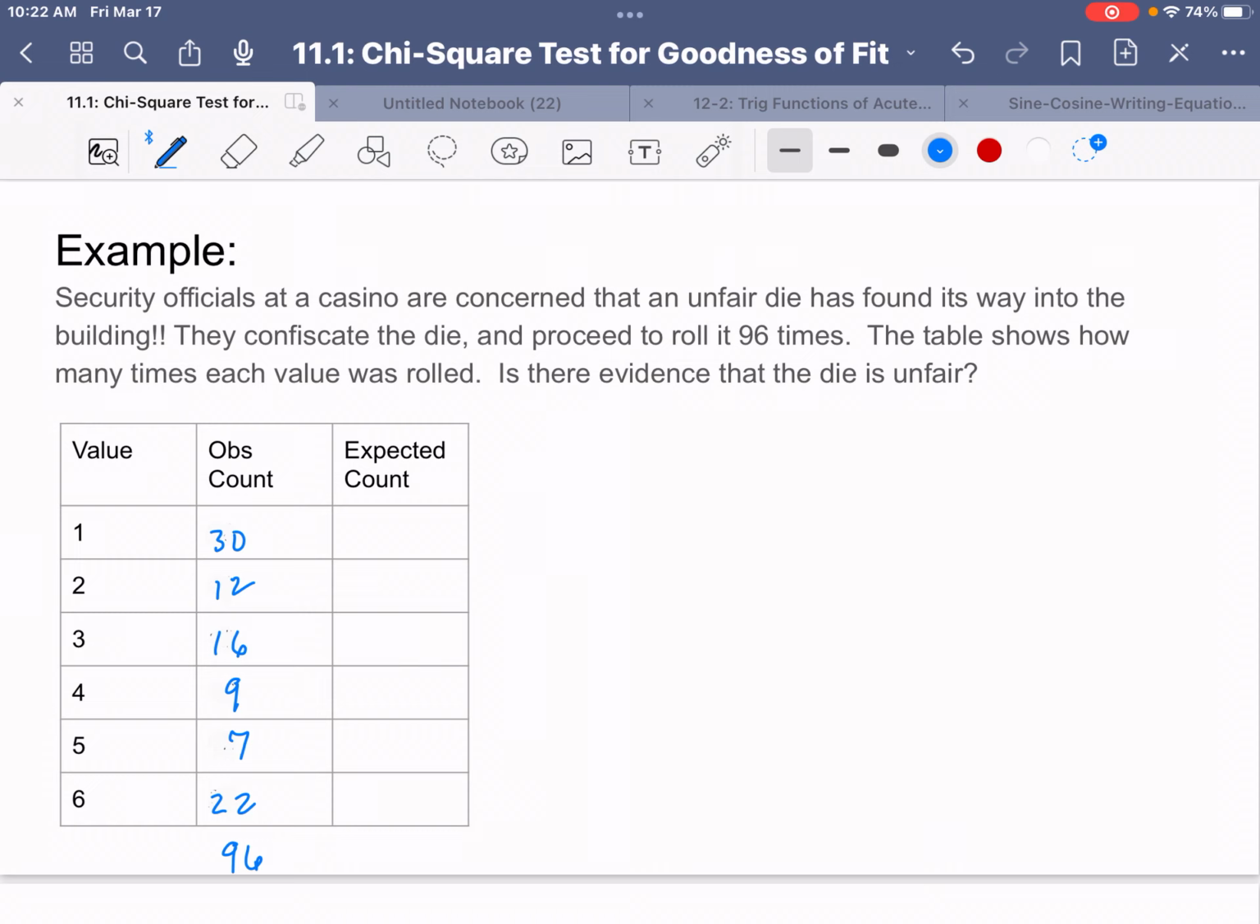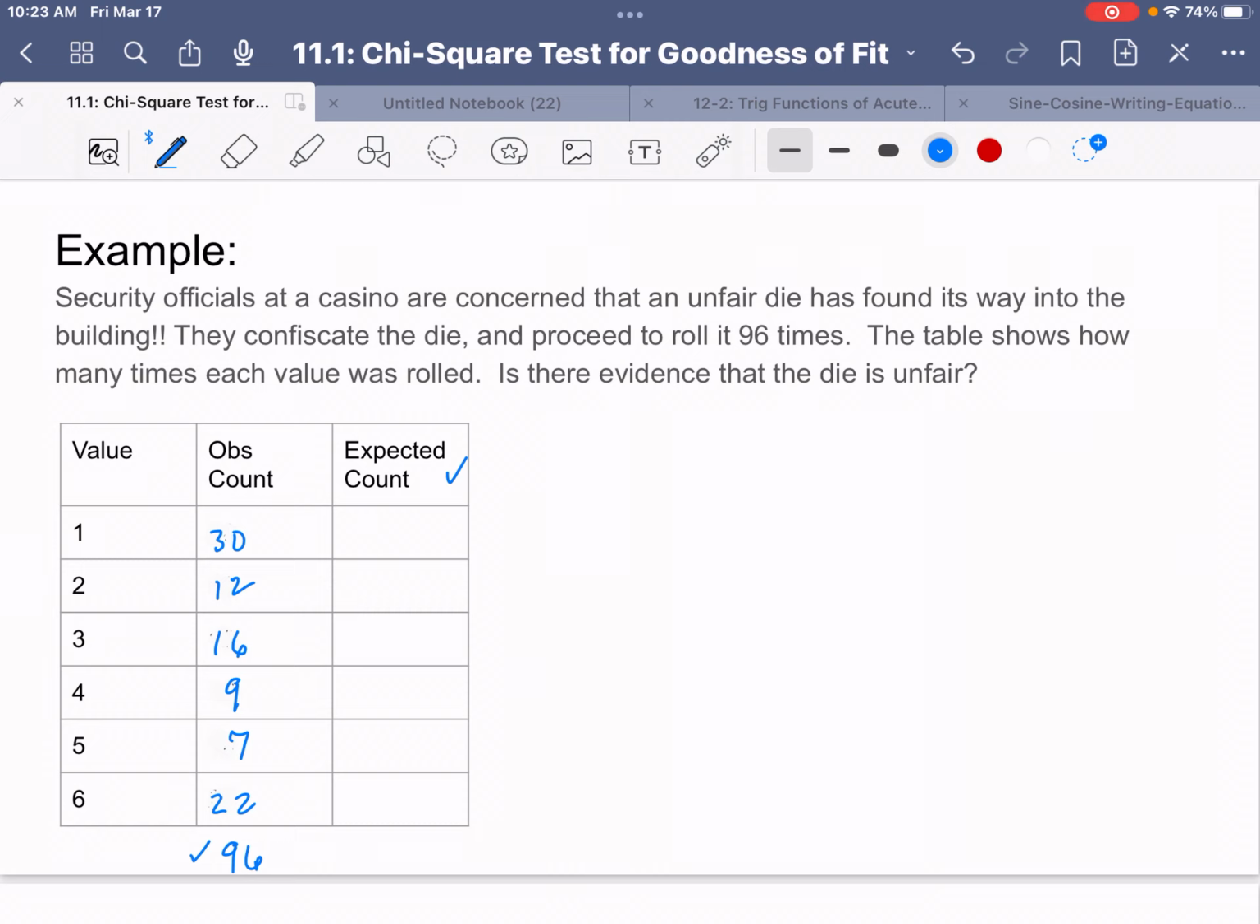Well, they rolled it a total of 96 times, got a 1 30 times out of 96, a 2 12 times, a 3 16 times, a 4 9 times, a 5 7 times, and a 6 22 times. Okay, well, what we need to do is talk about getting these expected counts.